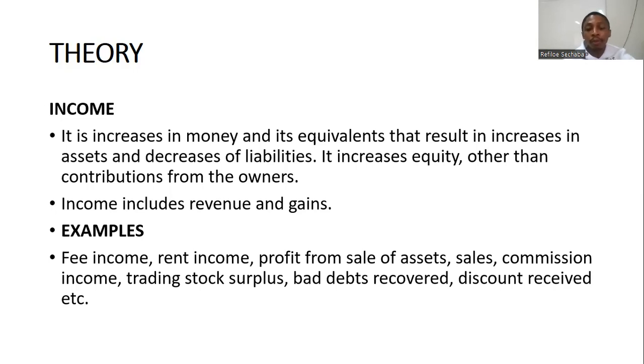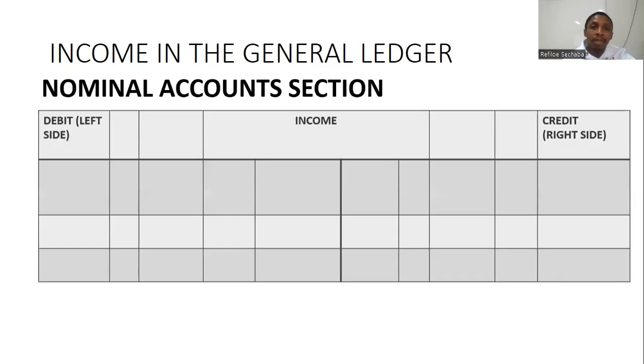Trading stock surplus, I will deal with this later on. It's when your trading stock that has been counted is more than the trading stock that is recorded in the books. The difference, you're going to record it as income, which is trading stock surplus. Bad debts recovered, it's when you write off your debtors and later on they pay you. So we normally say bad debts have been recovered. The money that they pay after you wrote them off, we regard it as bad debts recovered. It falls under income. And then we've got discount received. Discount received, it's when you are paying less than what you need to pay. So you're given a discount. So you pay less than what the purchase price is, what the stated price is. That's what discount received is.